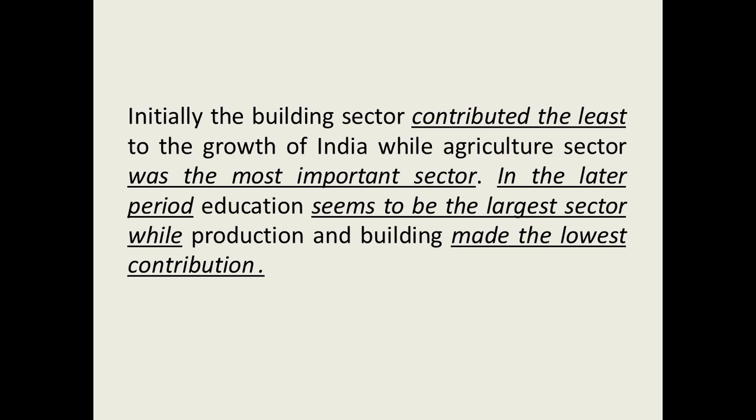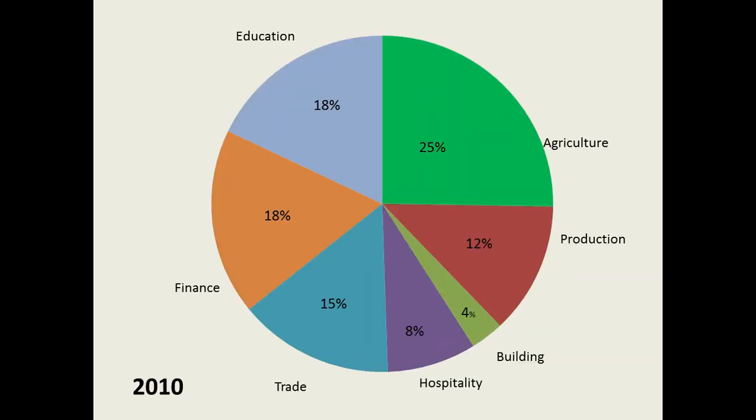And how have we written the summary? We just considered the year 2010. In that, we saw which sectors worked properly, which sector contributed more, and which sector did not contribute more. We wrote about it.